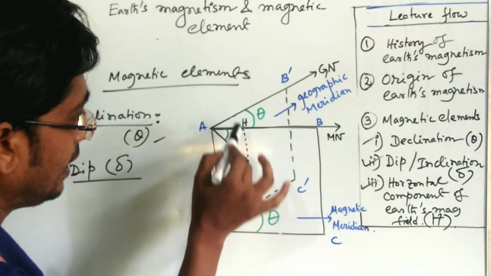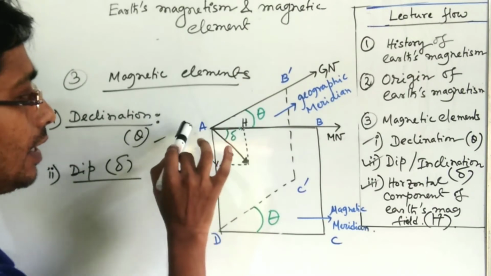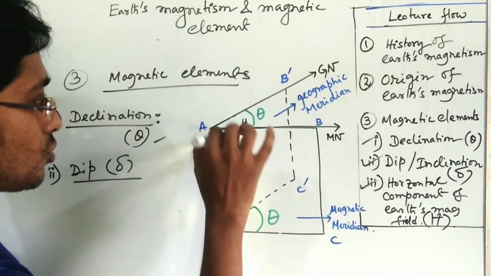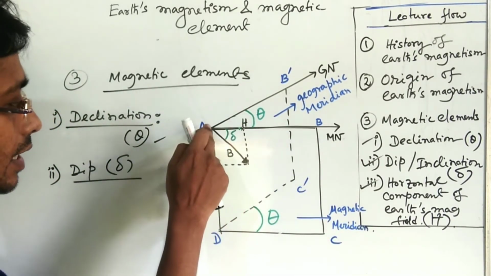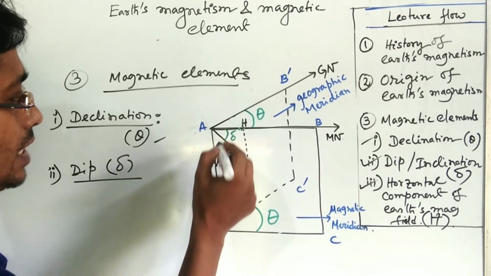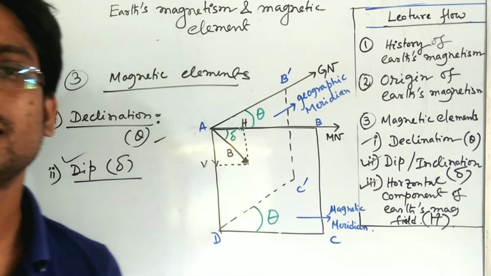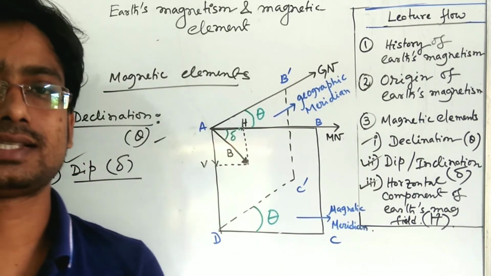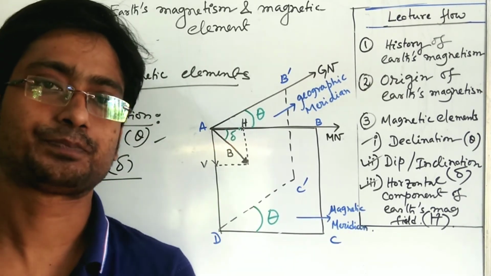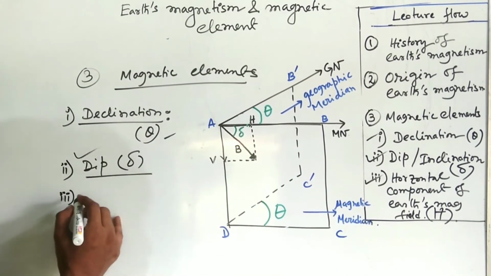So dip angle delta, here from the figure you can understand, the north pole of the magnet dips from the horizontal, that is the surface of the earth. So in the plane of the surface of the earth, the magnetic needle has dipped down. By how much angle? That is delta. So that is the dip angle. This dip angle keeps on changing place to place on the earth.